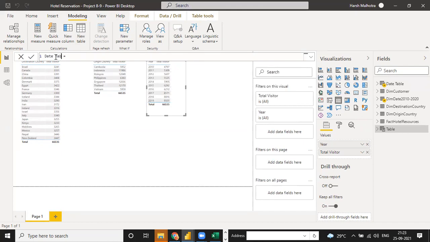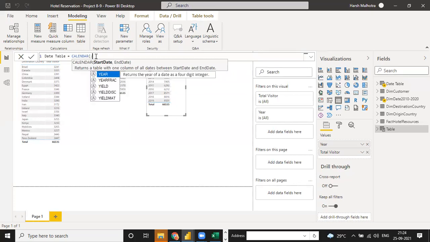This is not a task to finish in just one class. It will take some time. There is an option of calendar, and it will give a start date and end date. Then you can write year functions for this, and do the same thing with year and date, start date, month and date, so that you can use multiple things with this function as well. There are many functions you can use.